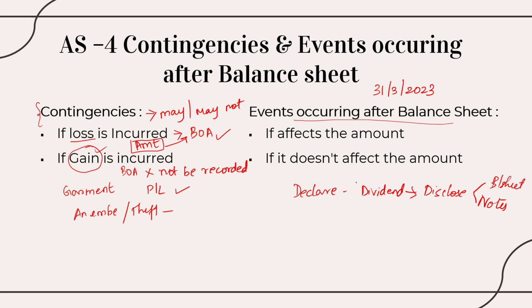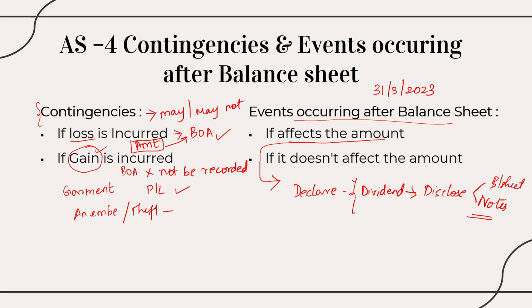Why? Because it has a financial effect on my balance sheet. I'm declaring a dividend, which is going to have a financial impact. The cash is going to go out of the company. So that is a very important decision that I have made, but I have done it after the balance sheet date. That is, the amount of balance sheet is getting affected because of it. So at that point, I'm supposed to make alteration to my balance sheet. I have to incorporate it in my balance sheet and I have to give it in the notes to accounts column as well, right?